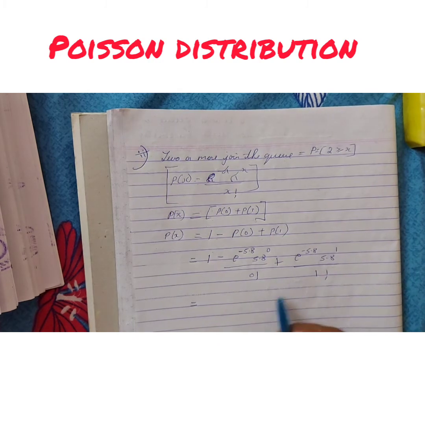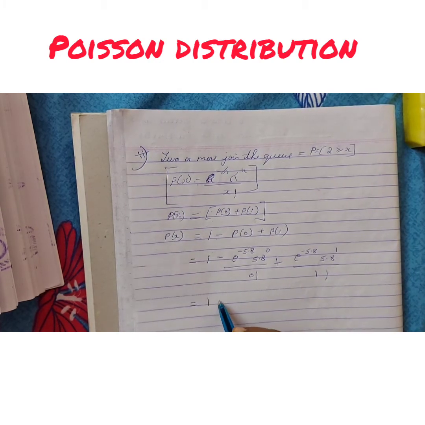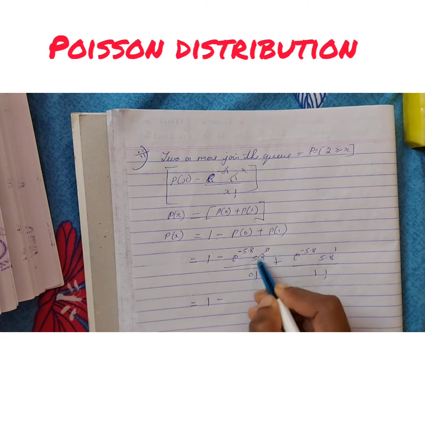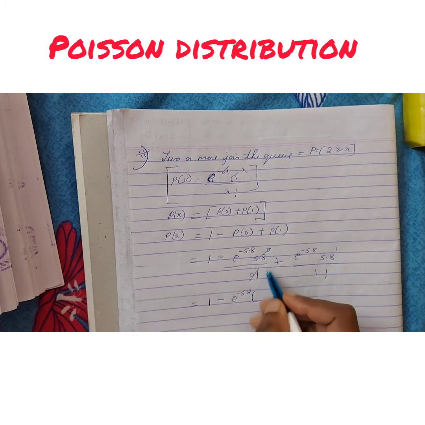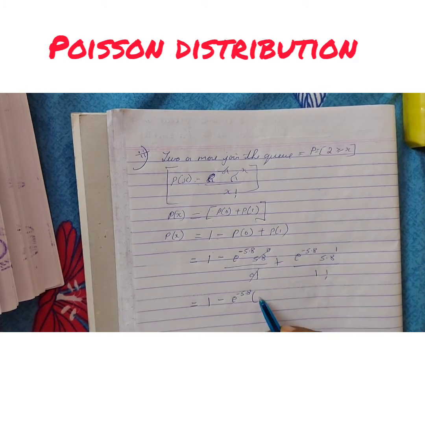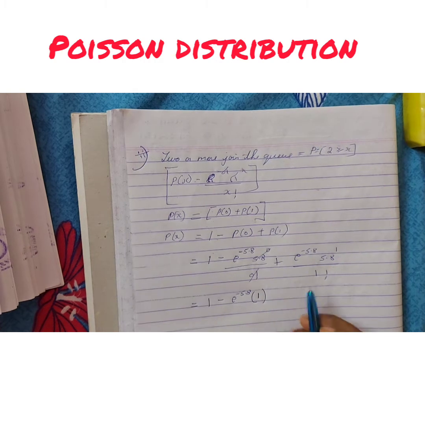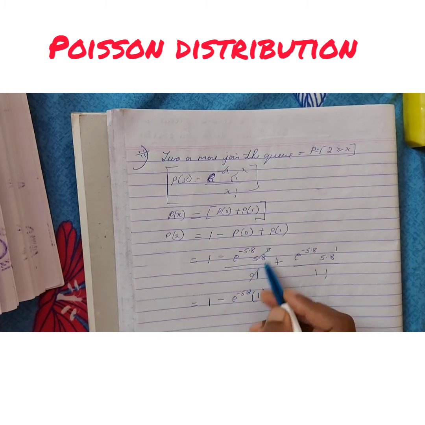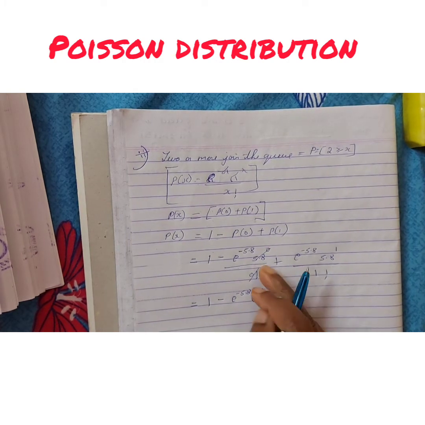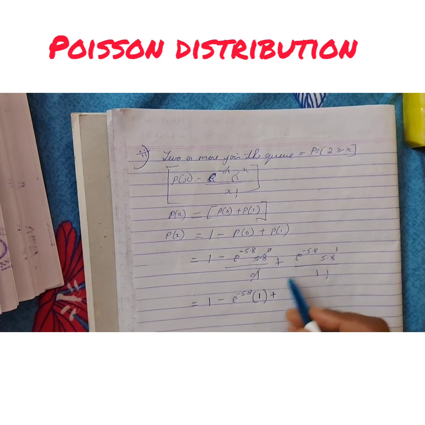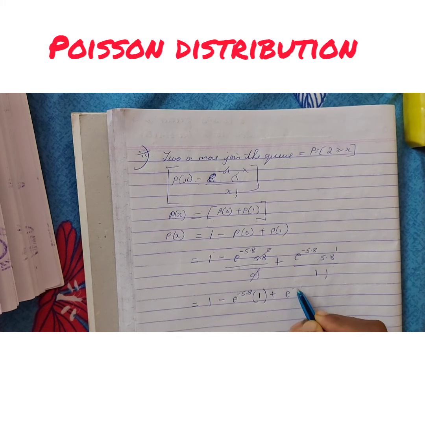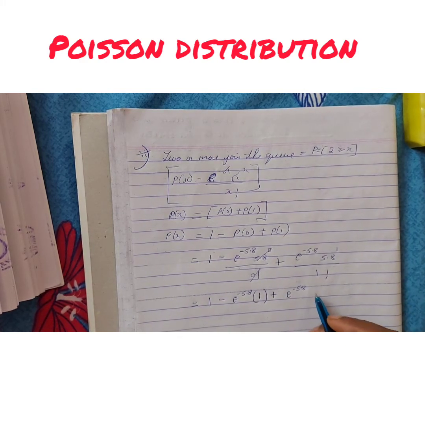Okay, so this simple method to solve is 1 minus this, and this gets cancelled. So e^-5.8. When that gets cancelled, don't write 0 but always write 1. Okay, 0 1 is 0 this. Always remaining is 1 plus, when you remove this common e^-5.8. Okay, what is remaining here?